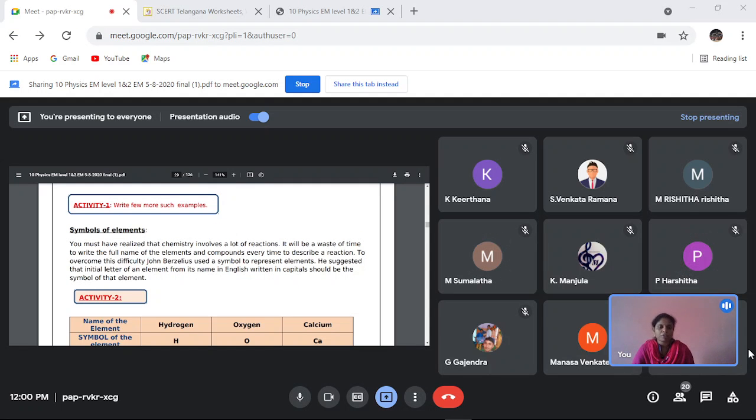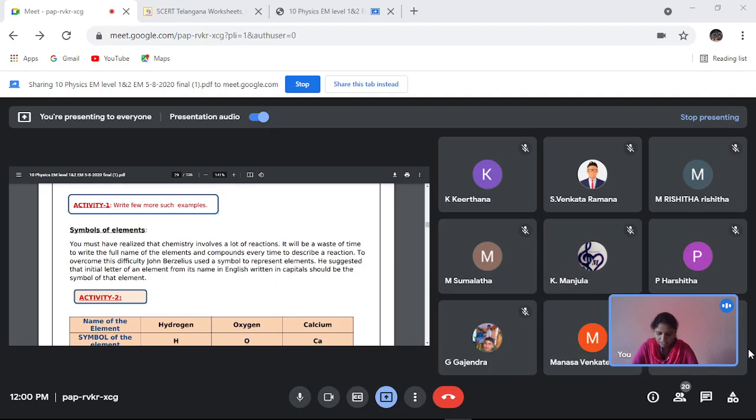What is the Latin name for water? Hydro. Latin name for acid is oxy. And now the Greek name. Greek name for sun is? Helio. So that's why the name helium came into existence.